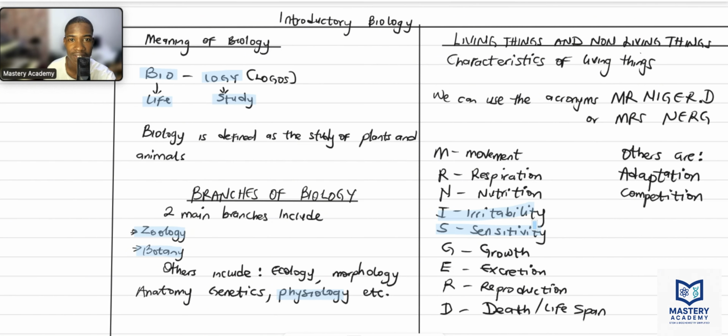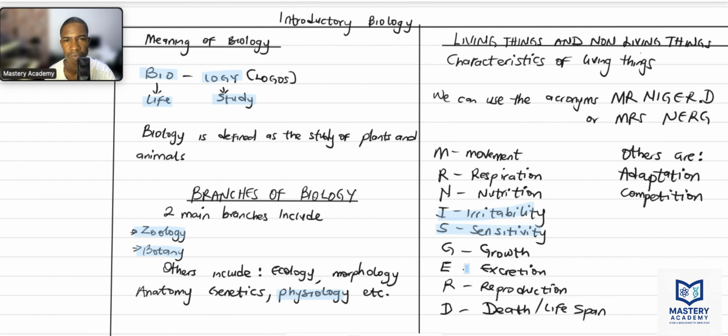Even humans. Let's use animals for example. Let's say you touch a very hot kettle or hot pot. How do you react to that? That's a stimulus. The stimulus is temperature. You discover that you react to it, right? Now, this is simply sensitivity or irritability. Now, we have growth. All living things grow. We have excretion. All living things excrete.